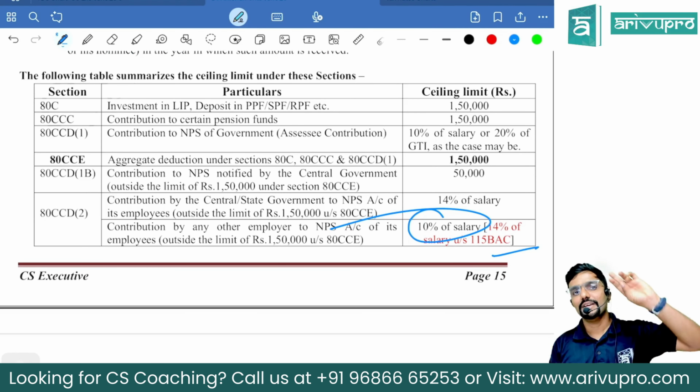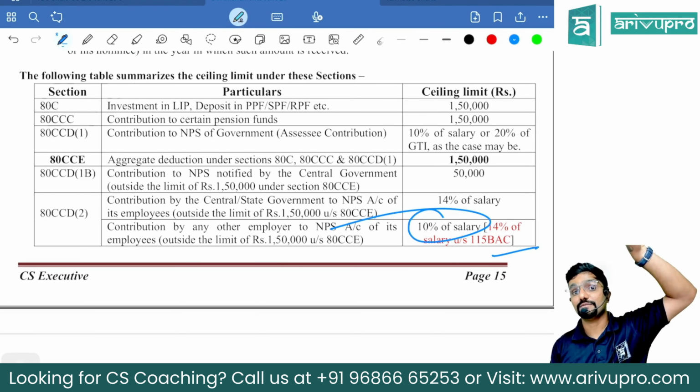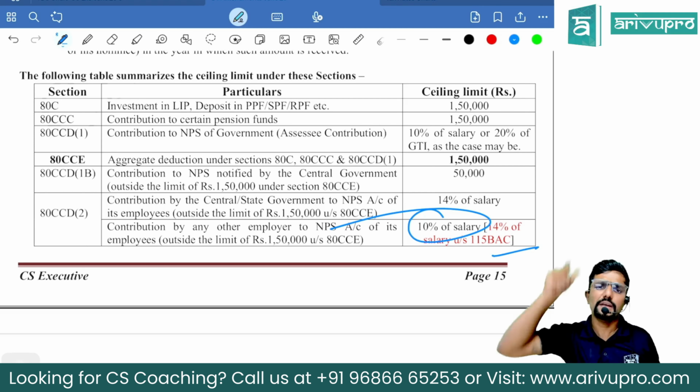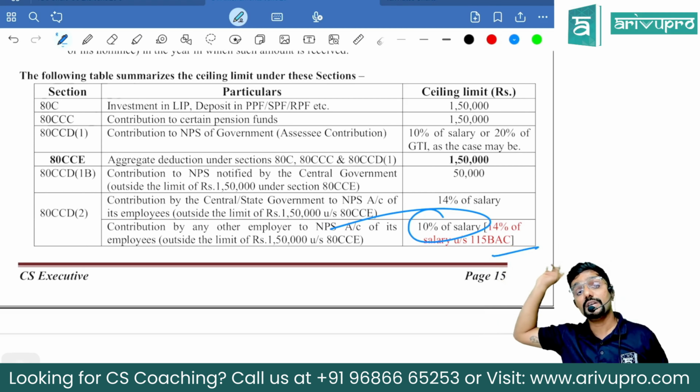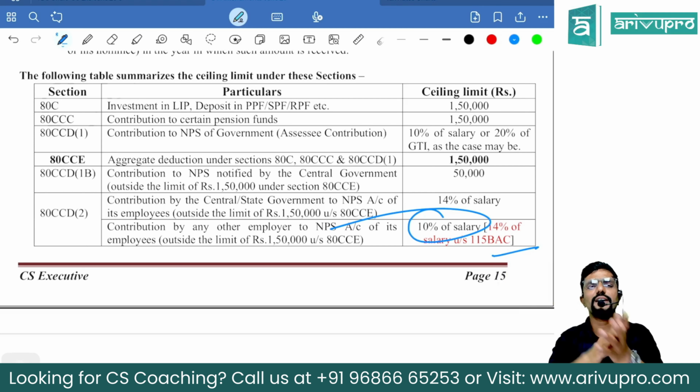If you remember, even in PGBP, they have changed. Previously it was 10%, whatever is allowed to the employer as expenditure. There also, they have increased it to 14% for any employer. There is no distinction. There, they have not told which scheme the employee is following. Doesn't matter. For the employer, 14% is allowed maximum. 14% of salary. Salary here means basic pay plus DA with condition.